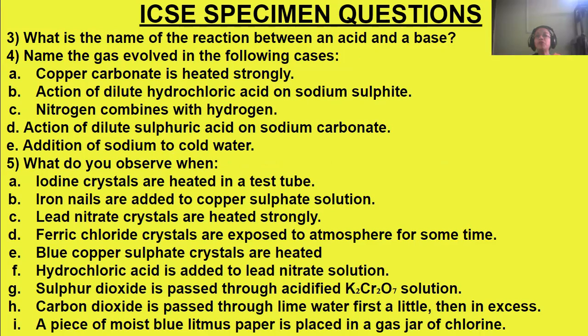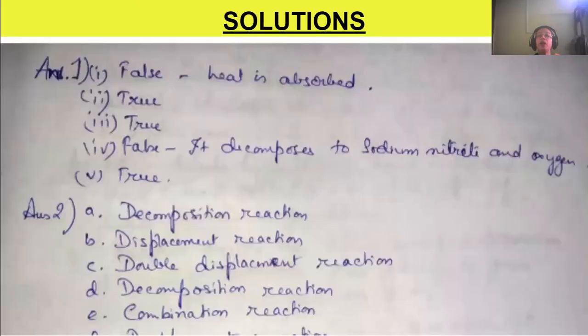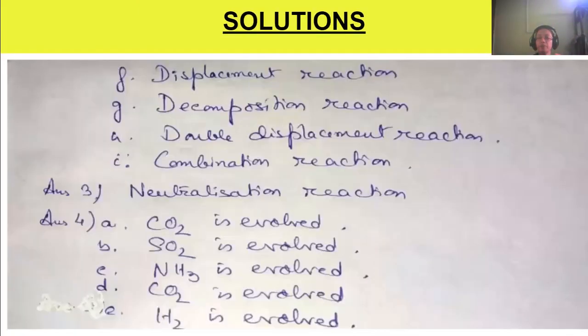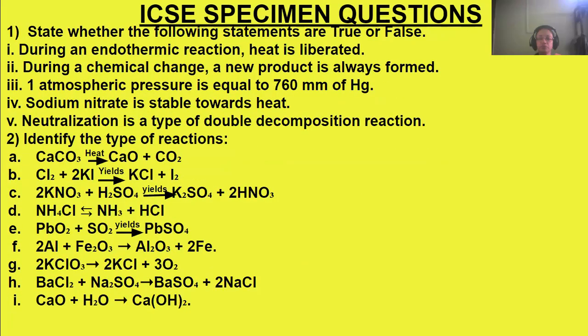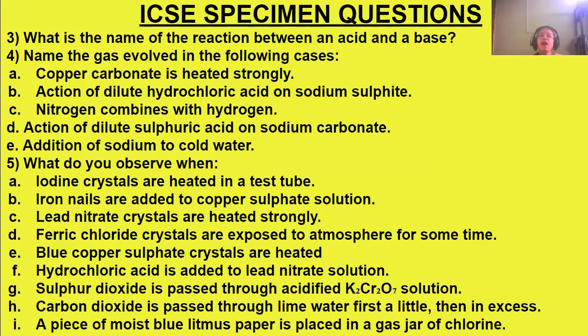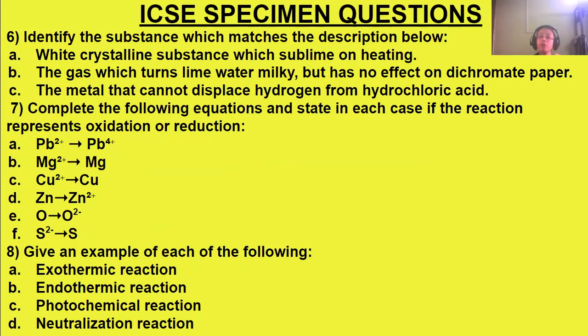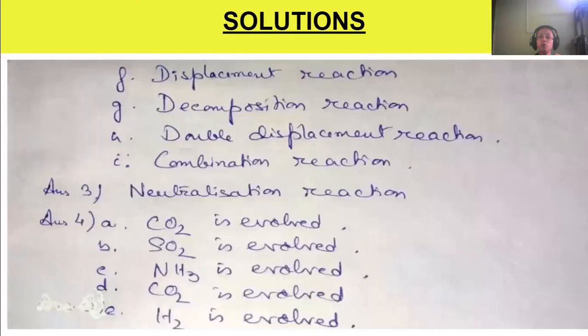Okay. Now, name of the gas evolved in the following cases. Copper carbonate is heated strongly. When copper carbonate is heated strongly, the gas evolved is carbon dioxide. Next is action of dilute hydrochloric acid on sodium sulfite. Hydrochloric acid reacting with sodium sulfite. So what gas will be evolved? Sulfur dioxide will be evolved.